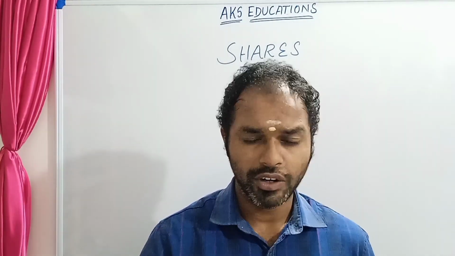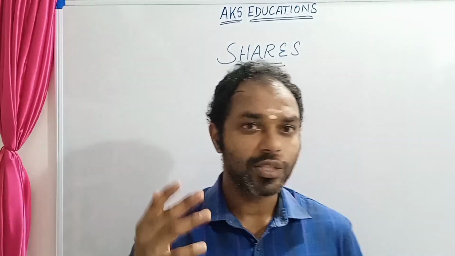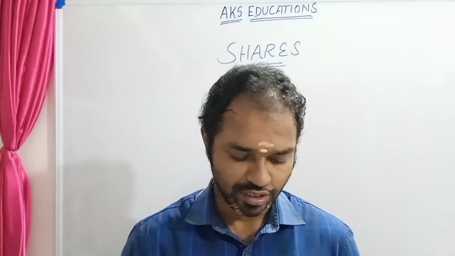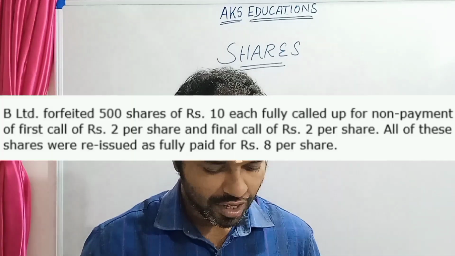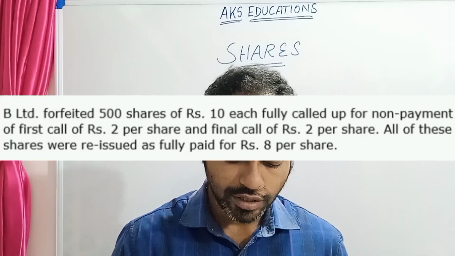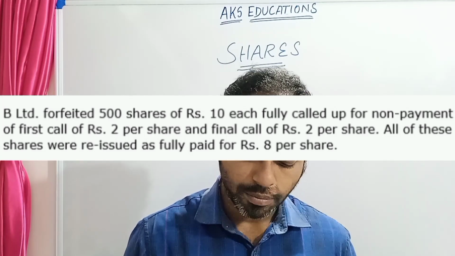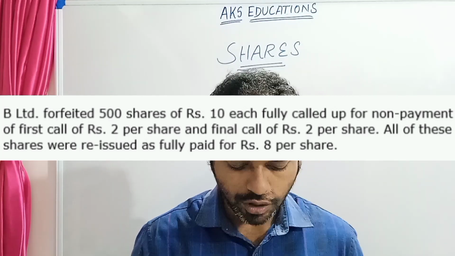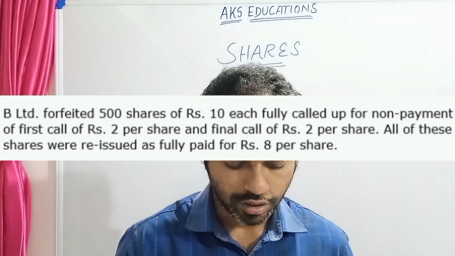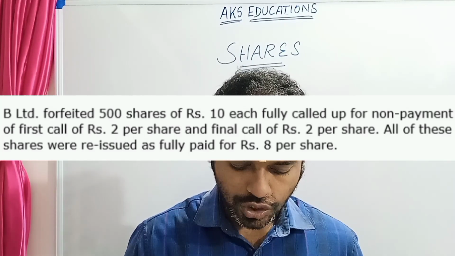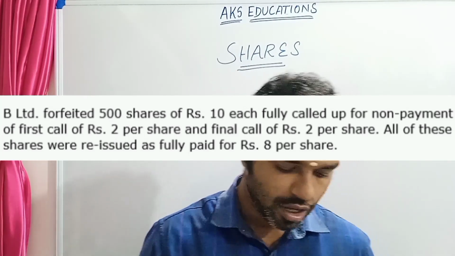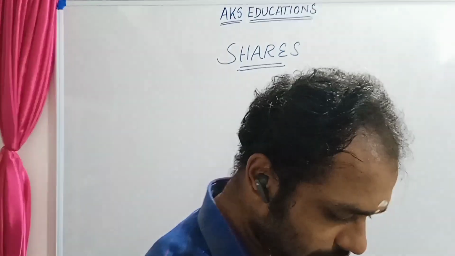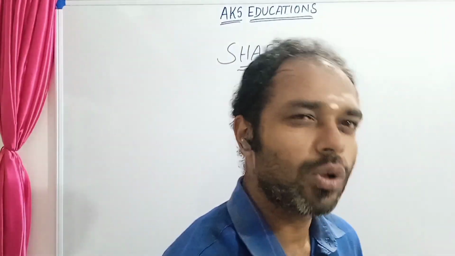Before that, let me read out the question. This question will be seen in the display, so you also can read the question. B Limited forfeited 500 shares of rupees 10 each, fully called up, for non-payment of first call of rupees 2 per share and final call of rupees 2 per share. All these shares were reissued as fully paid for rupees 8 per share.